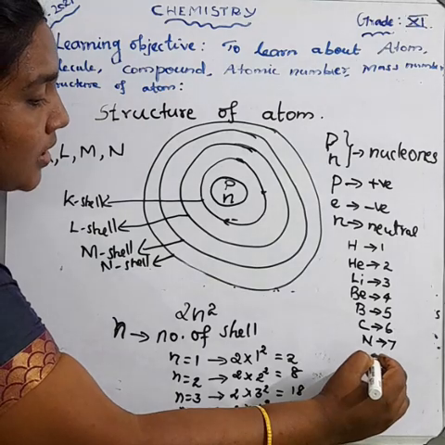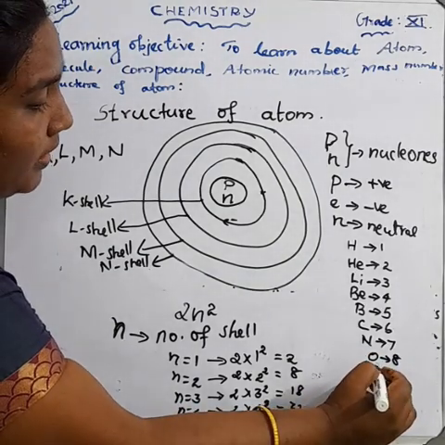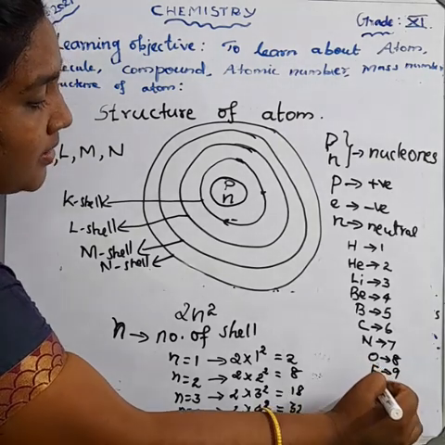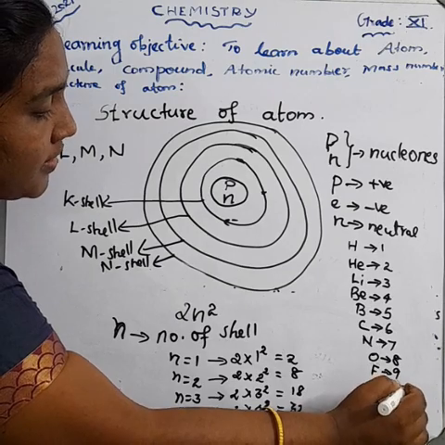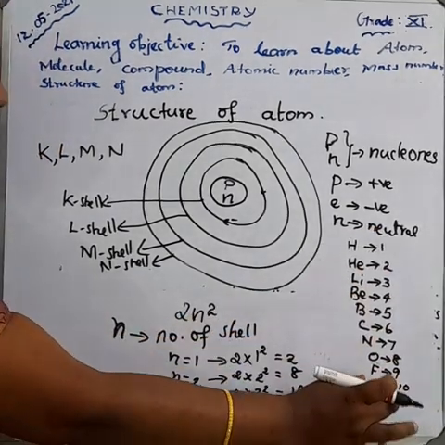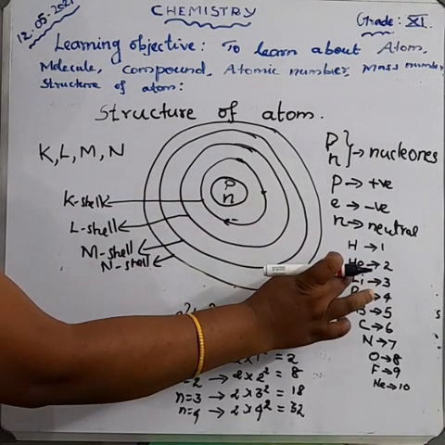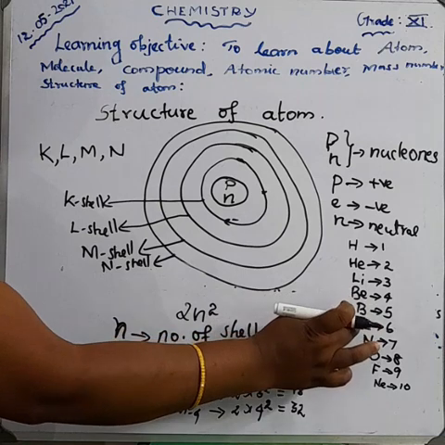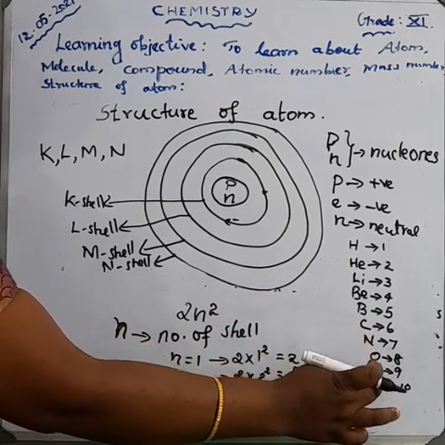The eighth is oxygen, atomic number 8. The ninth is fluorine, atomic number 9. The 10th is neon, atomic number 10. The first 10 elements are hydrogen, helium, lithium, beryllium, boron, carbon, nitrogen, oxygen, fluorine and neon.